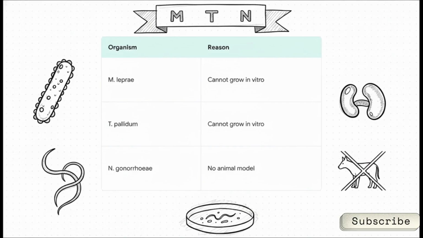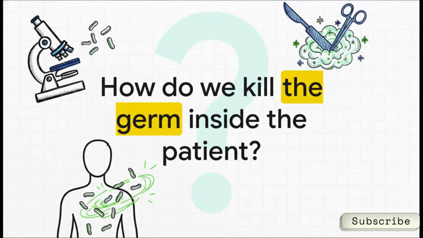And N is for Neisseria gonorrhoeae. This one fails because there's simply no animal model for it, even though it does grow in a petri dish. MTN is your fail-safe for these trick questions. Now, let's take a quick pause and look at this conceptually.